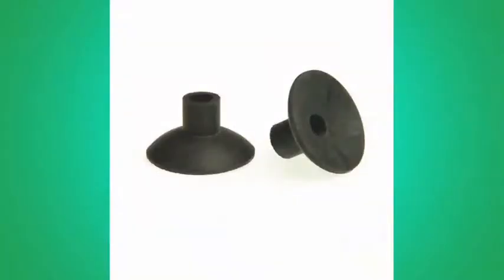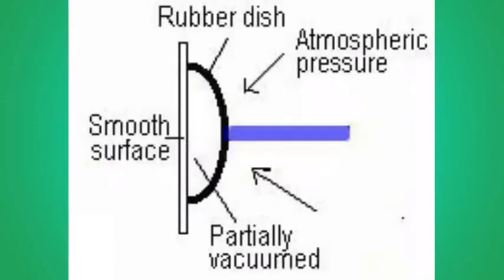A rubber sucker is a device made of rubber or plastic that sticks firmly to flat and smooth surfaces on pressing. A rubber sucker looks like a small, concave-shaped rubber cap. A rubber sucker is also called a suction cap because it sticks to the surface by suction. When we press the rubber sucker on a flat, smooth surface, its concave rubber cap gets flattened to a large extent, pushing out most of the air from beneath.